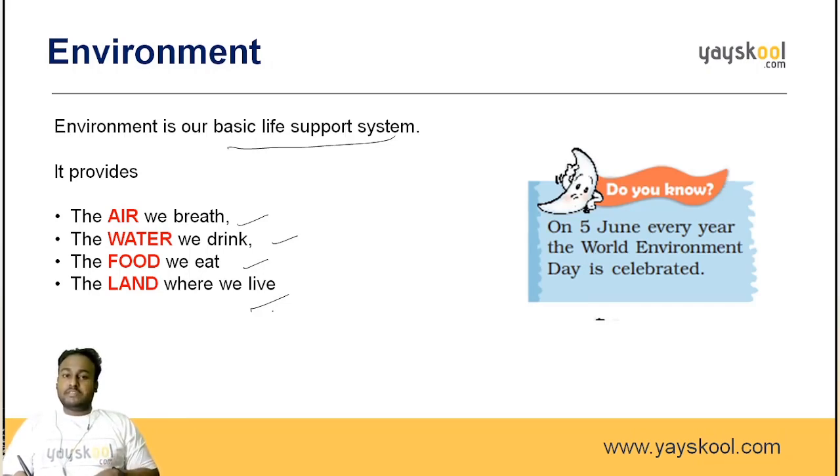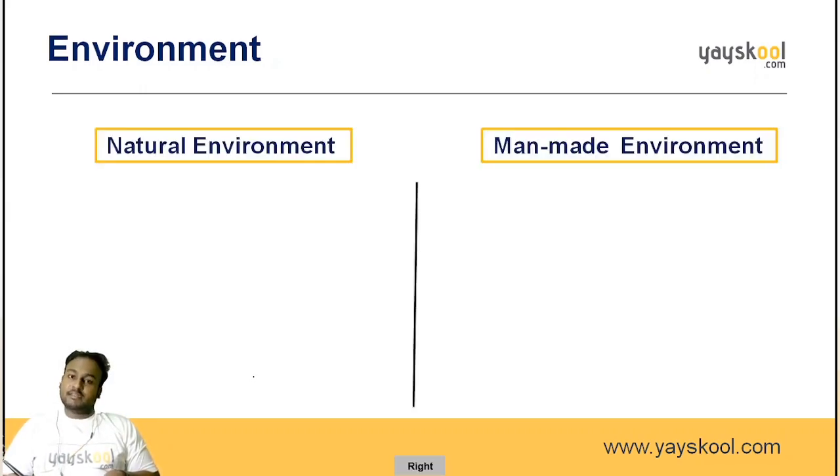And because this environment is so important, we generally remember it once every year to make people aware of how important the environment is. So we celebrate World Environment Day every year on 5th June. I've given you this. On 5th June of every year we celebrate World Environment Day. Now there are two types of environments generally. One is the natural, the second one is the man-made.